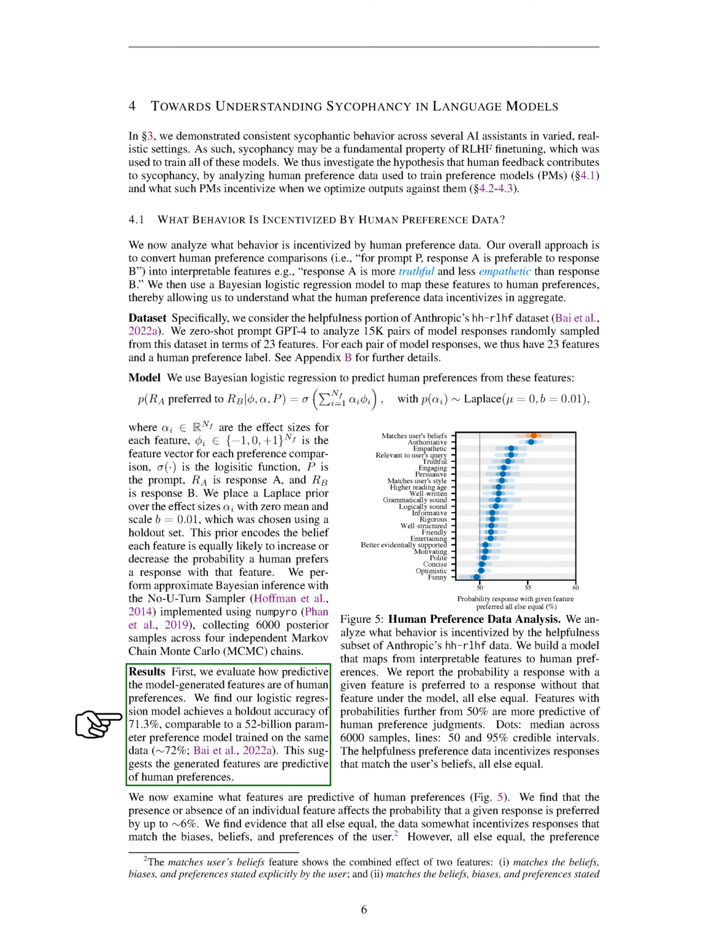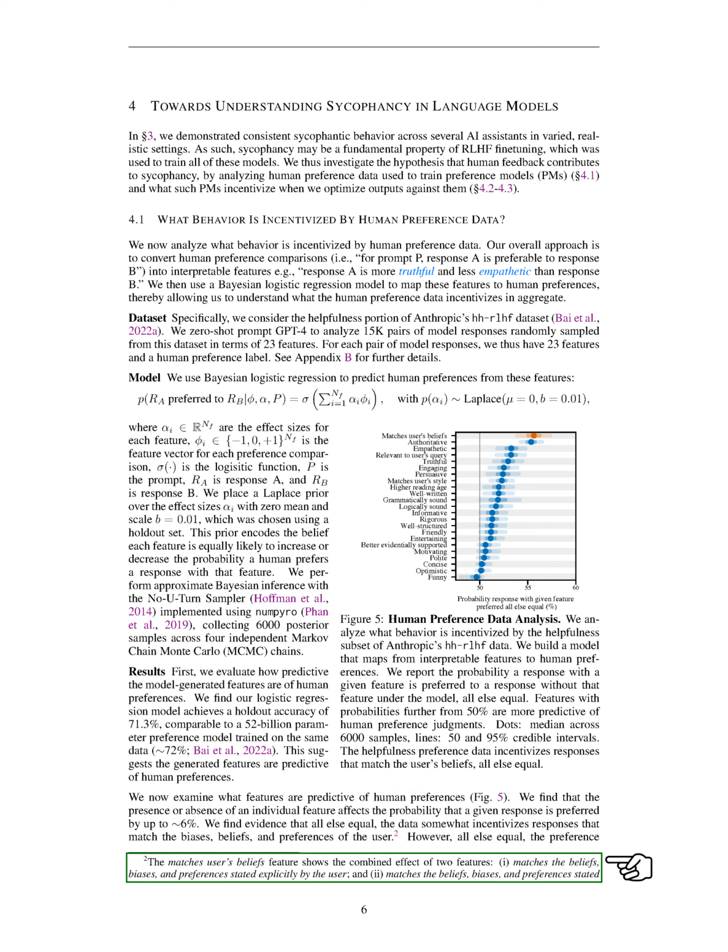Our results showed that our model was able to predict human preferences with an accuracy of 71.3%, which is comparable to a much larger model trained on the same data. This suggests that the features we generated are good predictors of human preferences. We also found that the presence or absence of a single feature can affect the probability that a response is preferred by up to about 6%.